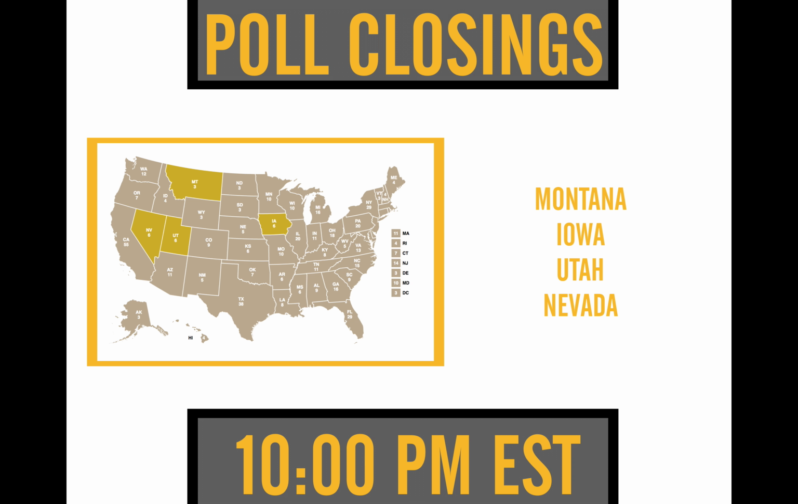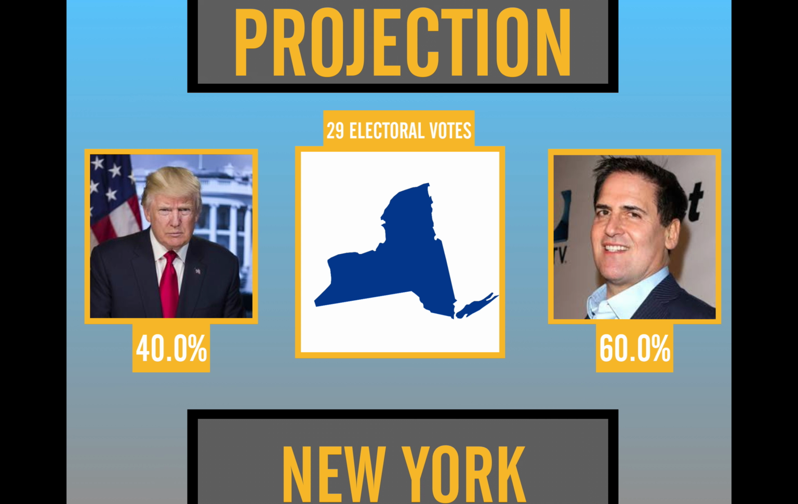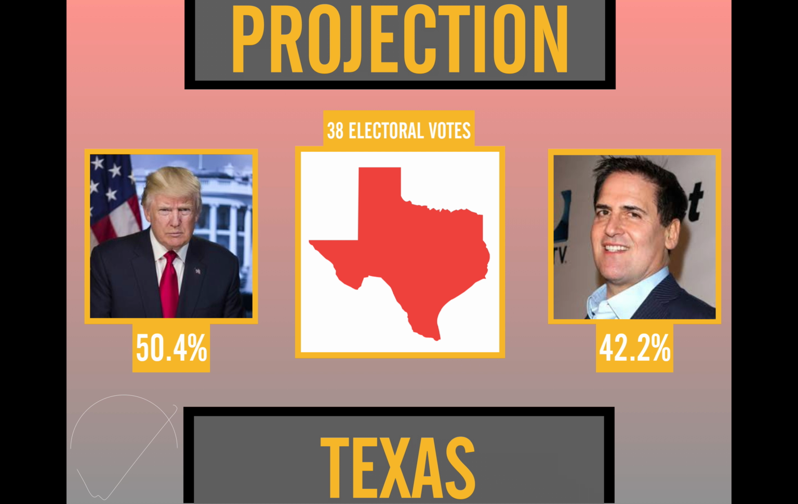So this is what the poll closings look like for this first theme, and this is what it looks like in a too close to call scenario. So we have the trending on the side and the reporting bar on the top left, things like that. And then for the projections, we have an animated check mark at the bottom with Mark Cuban winning their 29 electoral votes from New York. As for a Trump victory, we had the same thing here, just a red background instead of blue. And here's the electoral map, how it would show up on the next theme.